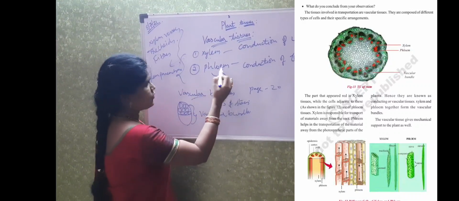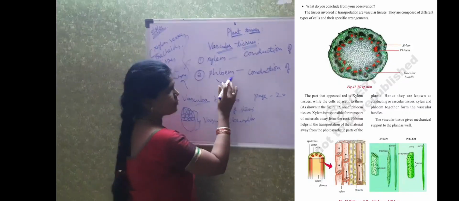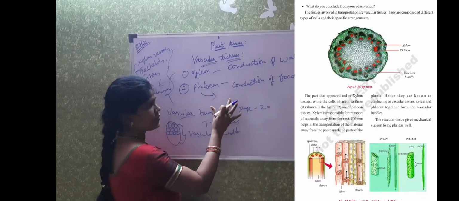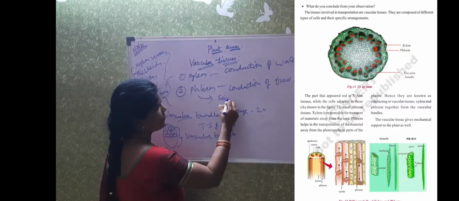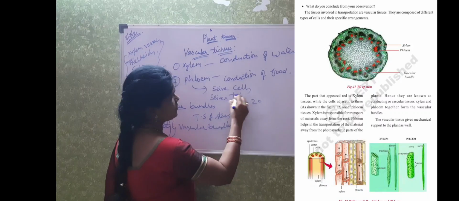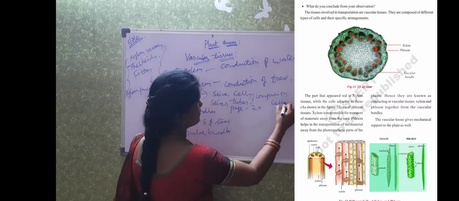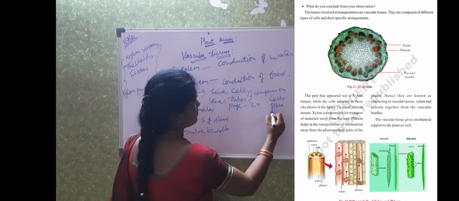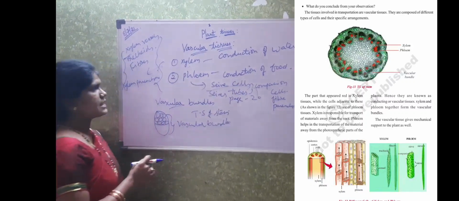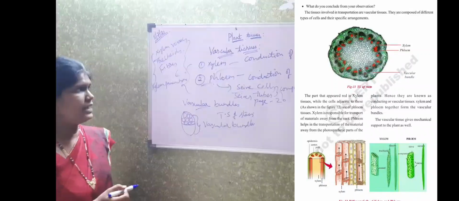And again, about all these you can learn in the higher classes. Coming to the phloem, it is helpful for the conduction of food material which is prepared in the leaves to the different parts of the plant. Phloem is composed of sieve cells, sieve tubes and companion cells, phloem fiber and phloem parenchyma. Okay, so all these cells are present in the phloem tissue, which are helpful in the conduction of food material